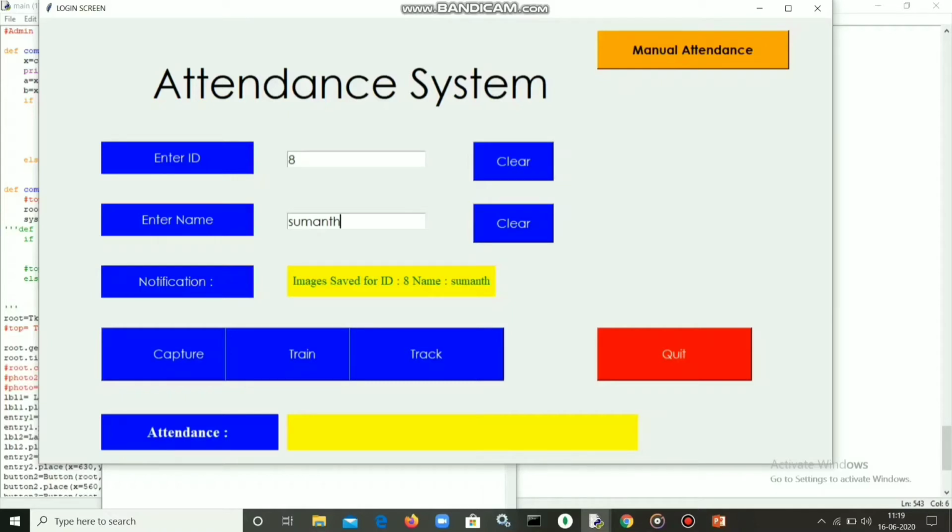Coming to the next step, the train module. This is the most important step of our entire facial recognition project. It trains in such a way that it maps the images with the name we have entered, so whenever the same face appears next time, it will automatically recognize the person's name. How this happens is based on our facial recognition algorithm, which matches each individual characteristic that appears on our faces.